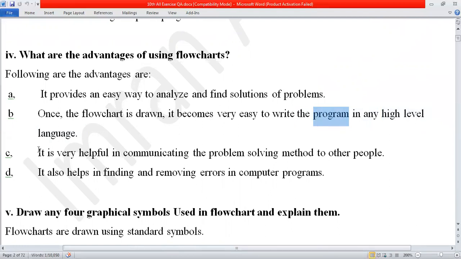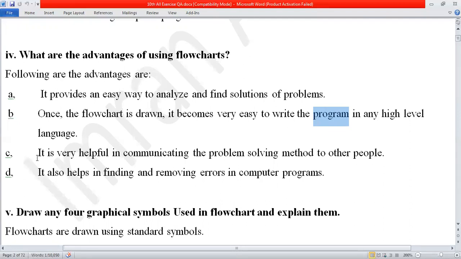The third advantage of using a flowchart is that it is very helpful in communicating the problem solving method to other people. So I gave you the example in the algorithm, also in the flowchart. Communicating with another person who doesn't know about programming, how will you explain your program with the help of algorithm or flowchart?